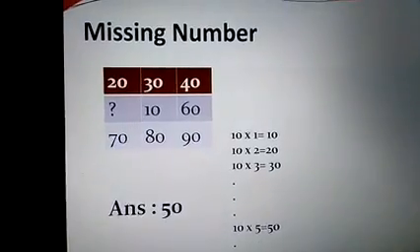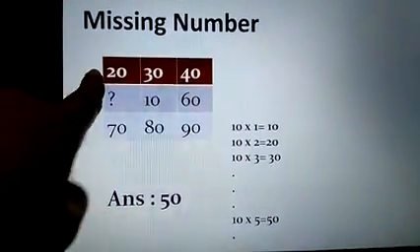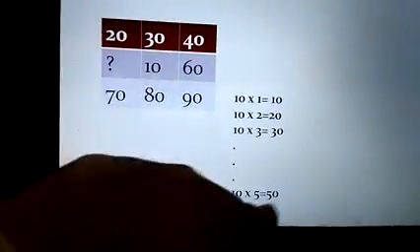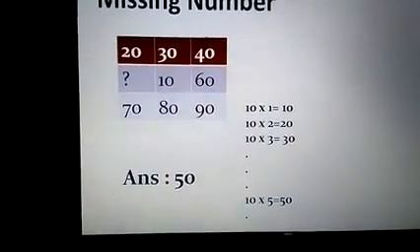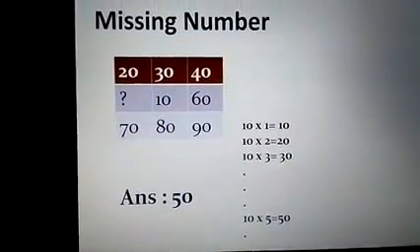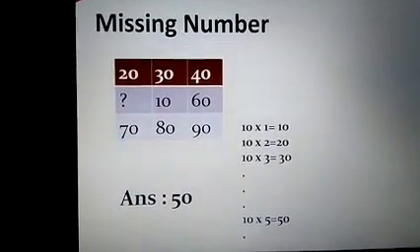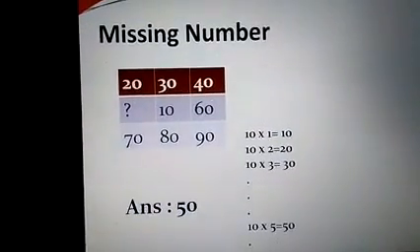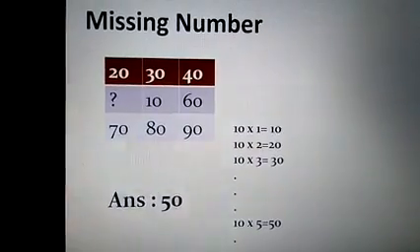We are reading it in the form of the tens table. Look here, 10 ones are 10, 10 twos are 20, 10 threes are 30, 10 fours are 40. So next will be 10 fives are 50. Look here, it is written. So 10 ones are 10, 10 twos are 20, 10 threes are 30, 10 fours are 40, 10 fives are 50. Then again 10 sixes are 60, 10 sevens are 70, 10 eights are 80, 10 nines are 90. Clear? So in place of the missing number, what will be the answer? It will be 50. 10 fives are 50. Clear?